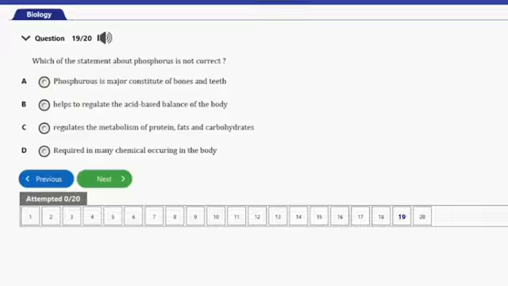D, required in many chemicals occurring in the body. So guys, the answer to this question here is option B. Phosphorus actually does not regulate acid-base balance of the body, and as such, this option is the answer to this question. So let's go ahead and consider the next and last question, guys.